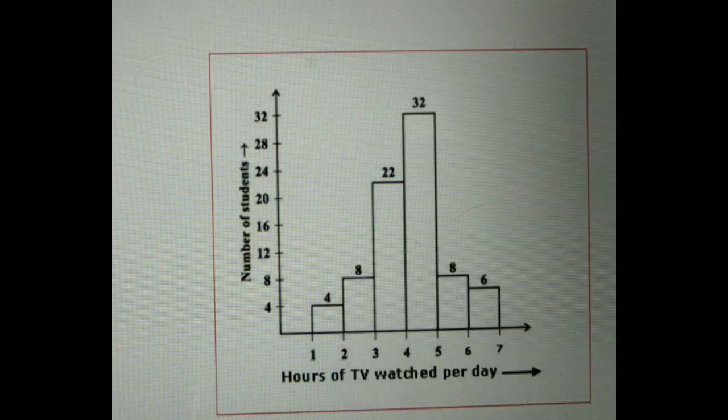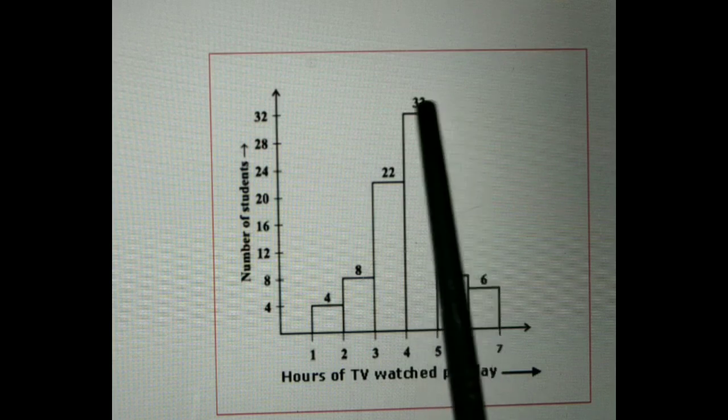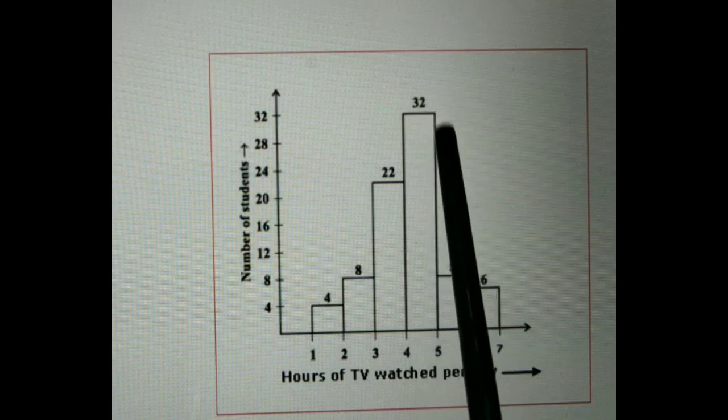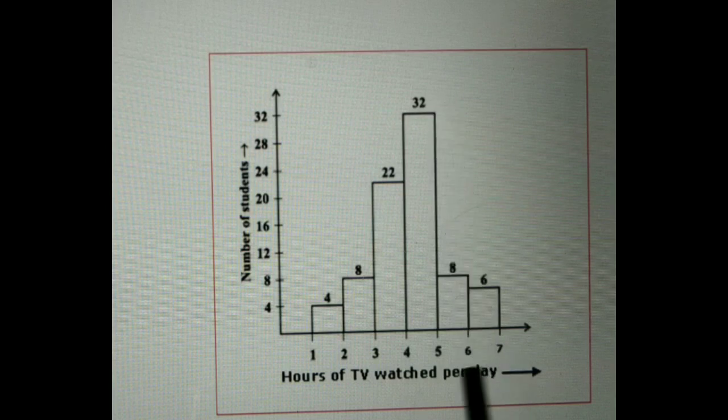Now our first question is, for how many hours did the maximum number of students watch TV? Now you can see which is the longest bar, that is the 32 students between 4 to 5 hours. So maximum students watch TV between 4 to 5 hours. Next question, how many students watch TV for less than 4 hours?